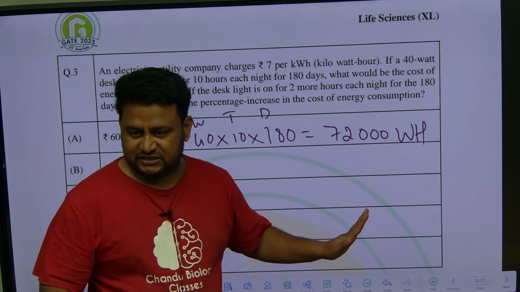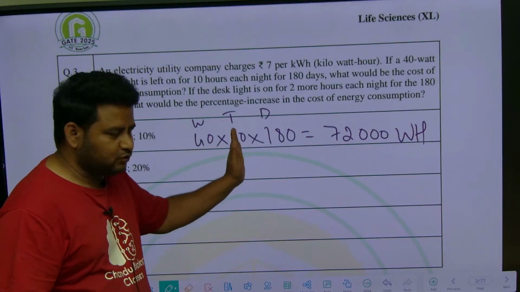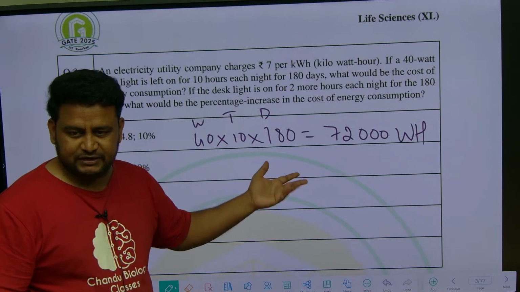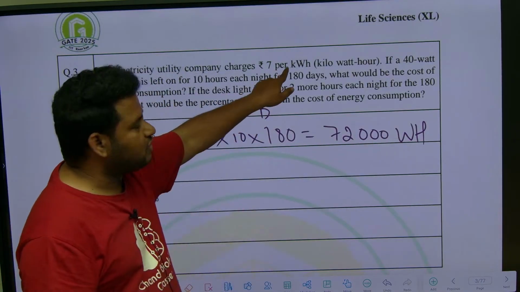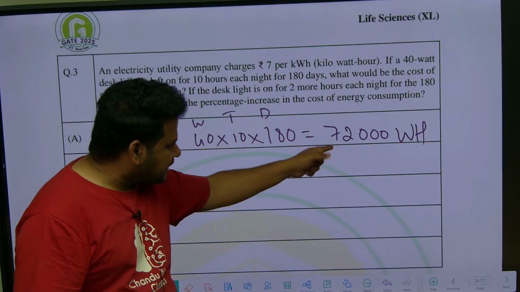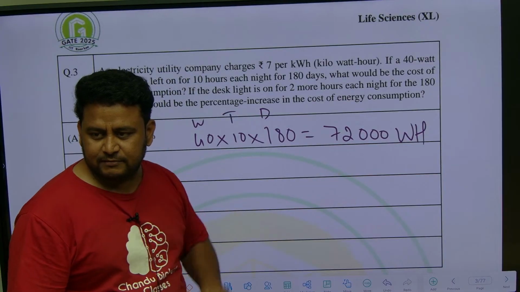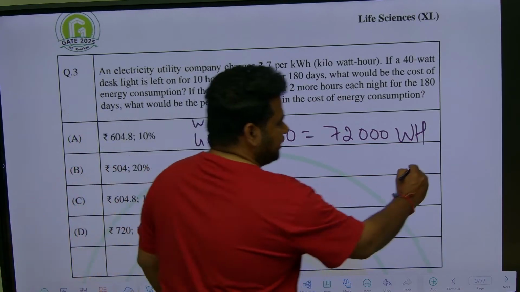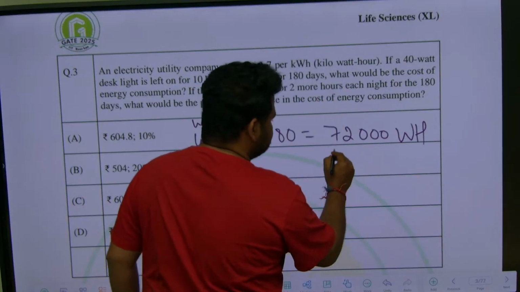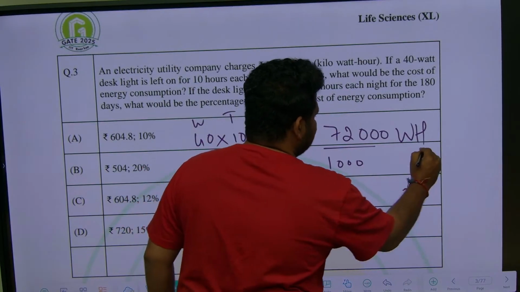There is no rocket science here. How did we get the unit? Watt into hour. Time is hour, days doesn't have a unit, so watt hour. But here they have given kilowatt. If I want to convert this into kilowatt, I should divide by 1000, because 1 kilowatt is equal to 1000 watts. So divide by 1000. You will get what?